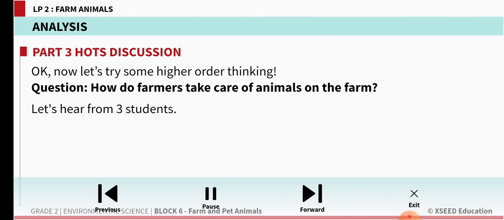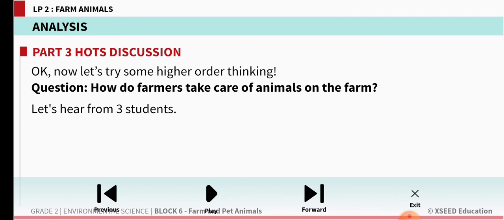How do farmers take care of animals? When they are very useful, it is our duty to take care of them. Yes or no? In LP1, we learned that we should keep the animals happy, safe and clean. Whenever a farmer is keeping any animal, they are very useful, very helpful. Even a dog is very helpful because it will guard the house.